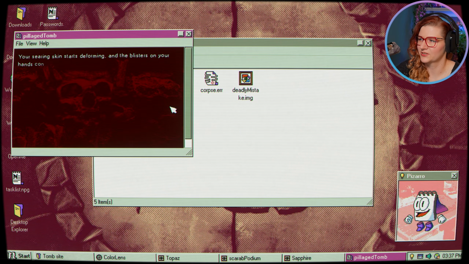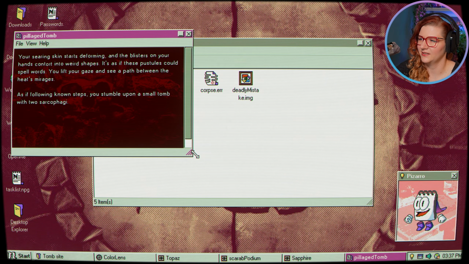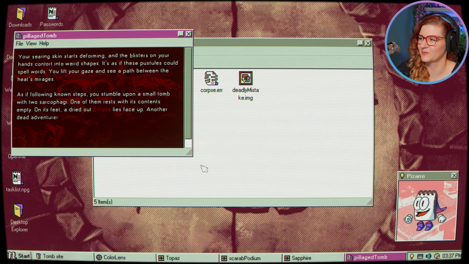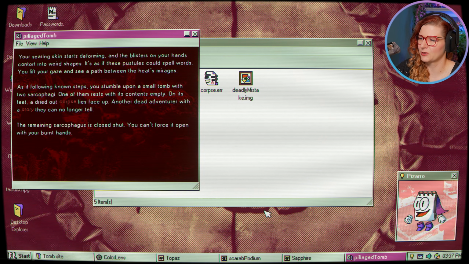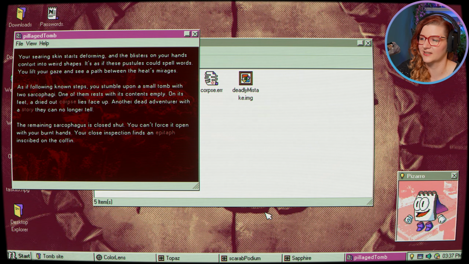Pillaged Tomb. Your searing skin starts deforming, and the blisters on your hand contort into weird shapes. It is as if these pustules could spell words. You lift your gaze and see a path between the heat's mirages. As if following known steps, you stumble upon a small tomb with two sarcophagi. One of them rests with its contents empty. On its feet, a dried-out corpse lays face up, another dead adventurer with a story they can no longer tell. The remaining sarcophagus is closed shut. You can't force it open with your burned hands. On close inspection, you find an epitaph inscribed on the coffin.